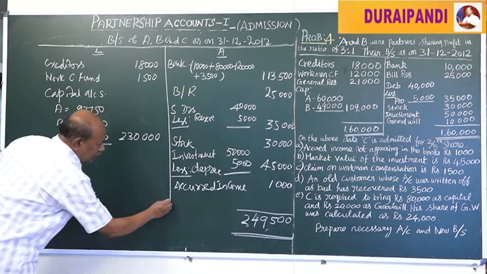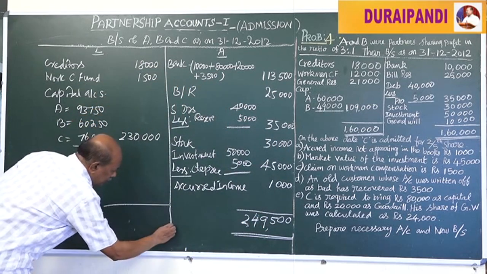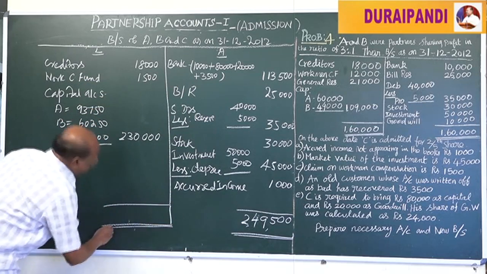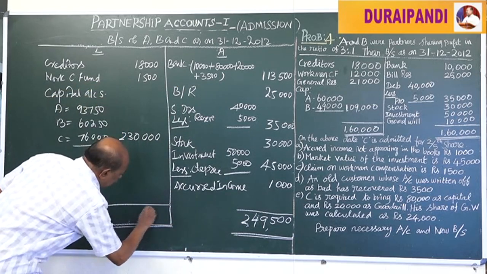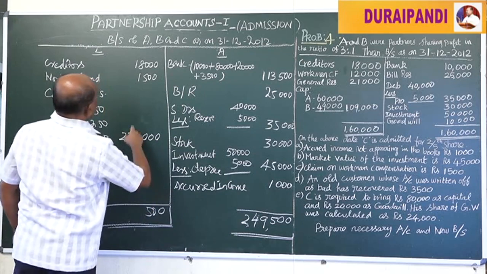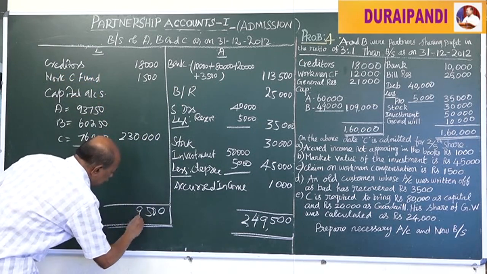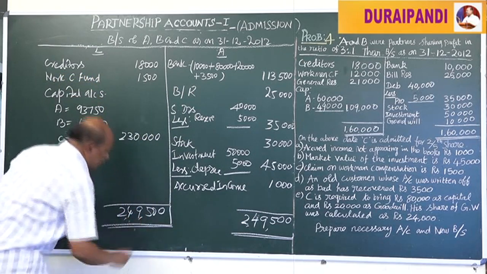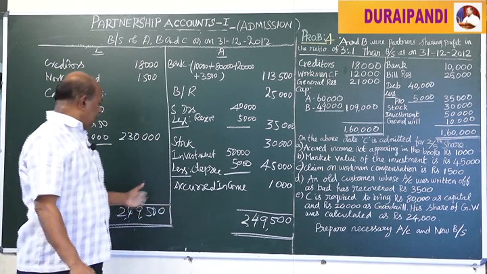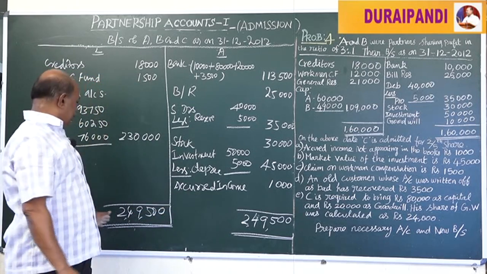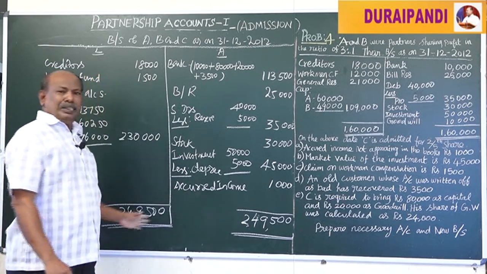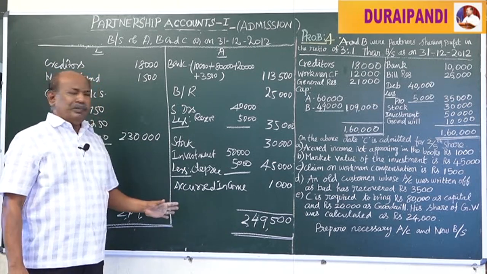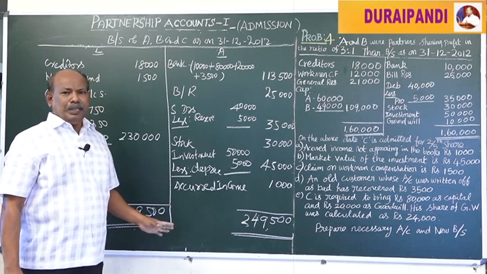Here also 2,49,500. So the totals of both sides, the liability side as well as the asset side, are tallied. Now we have done that problem correctly.